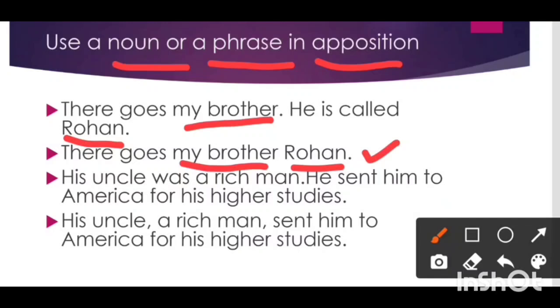His uncle was a rich man. He sent him to America for his higher studies. Uncle is a noun, rich man is a noun. So rich man is referring to uncle. Who is a rich man? Uncle. So his uncle, a rich man, sent him to America for his higher studies. इस तरीके से भी हम noun और noun phrase in apposition लिख सकते हैं.